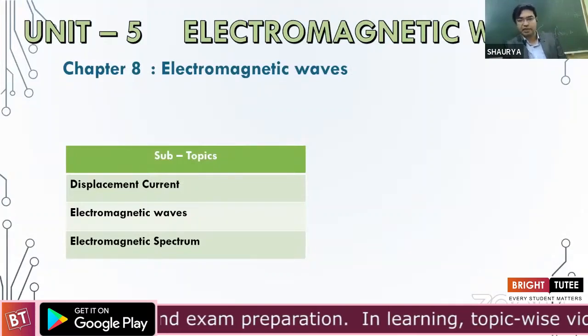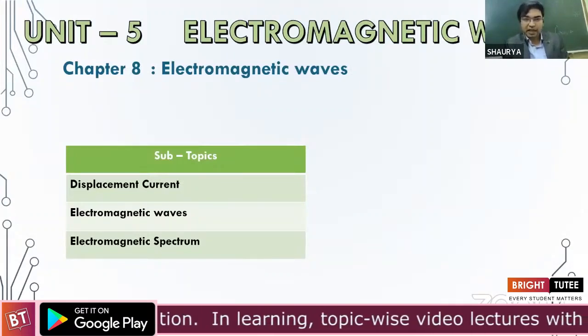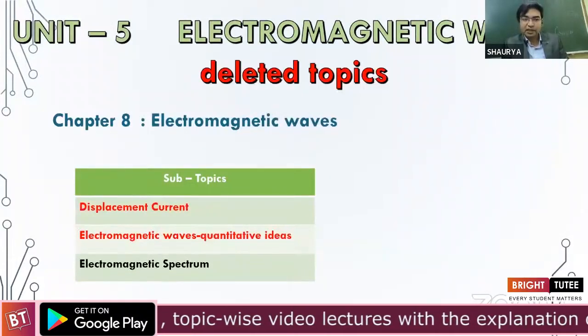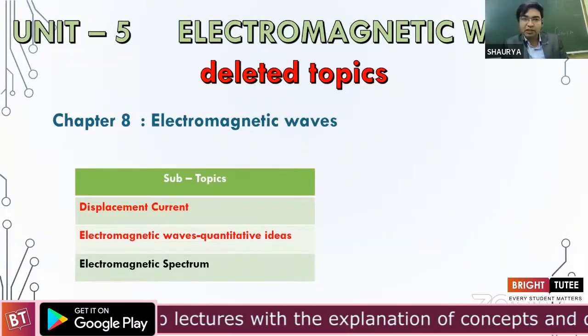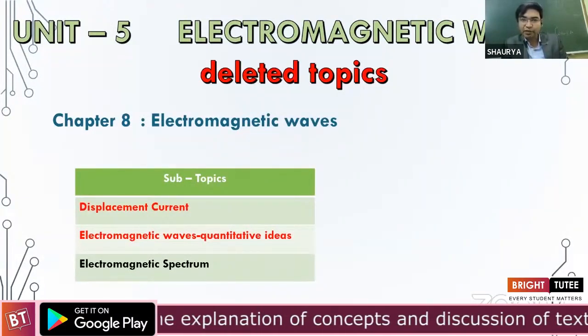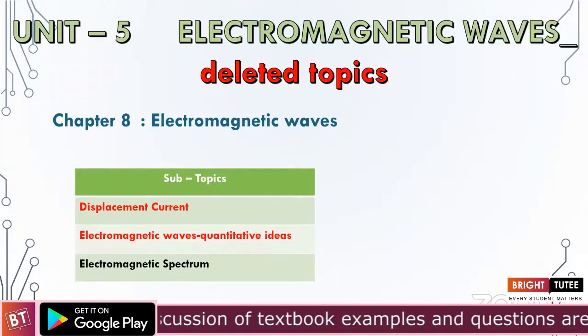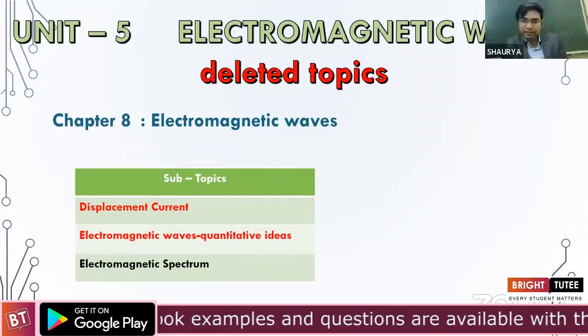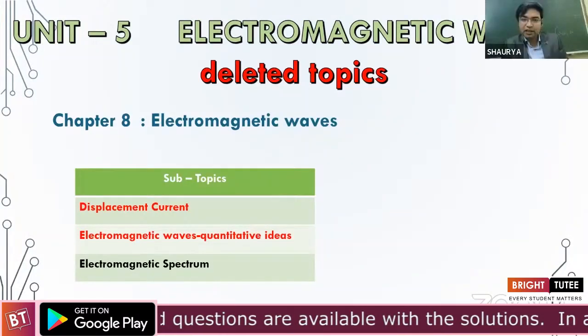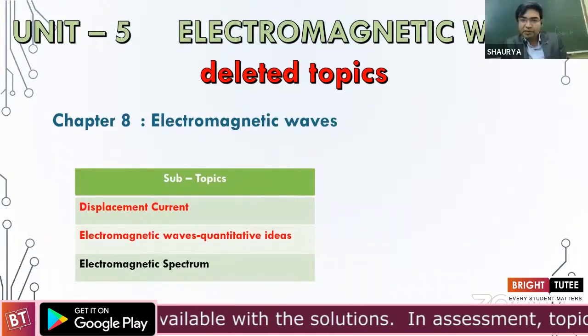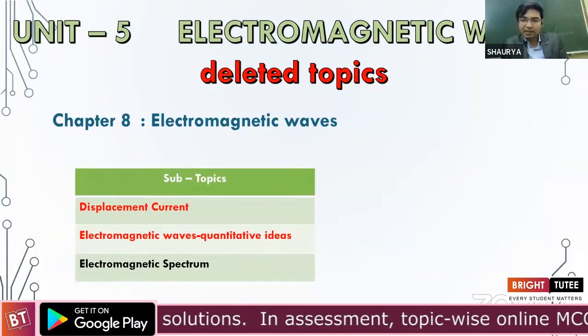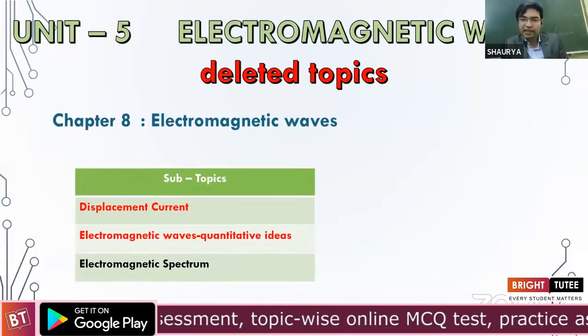electromagnetic spectra, right? Now, under this chapter as well as unit, the topics which have been chucked out are displacement current, that is the entire introductory part of the chapter. Further, even in electromagnetic waves only, and I'll re-emphasize, only the qualitative ideas have to be provided. The entire mathematical framework or the quantitative ideas have been removed.